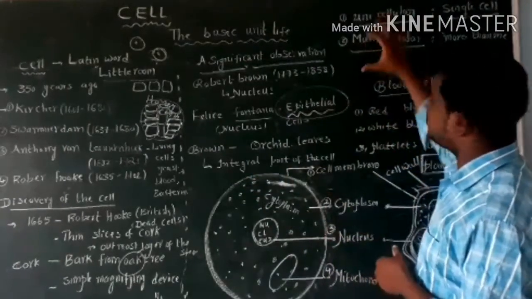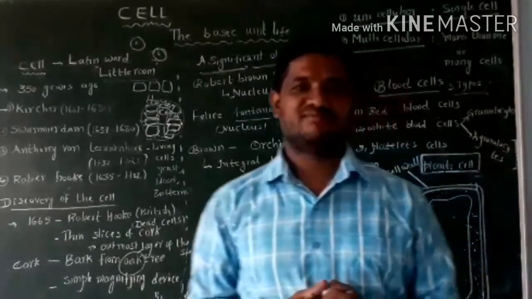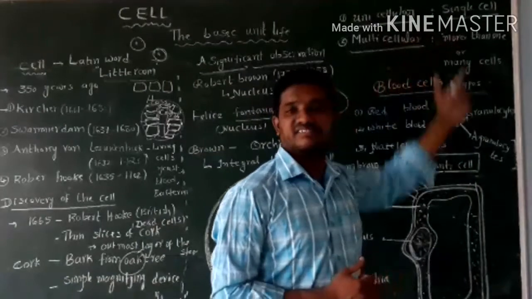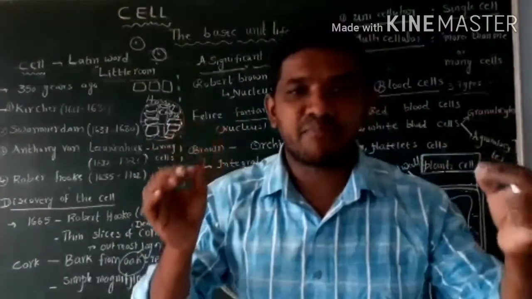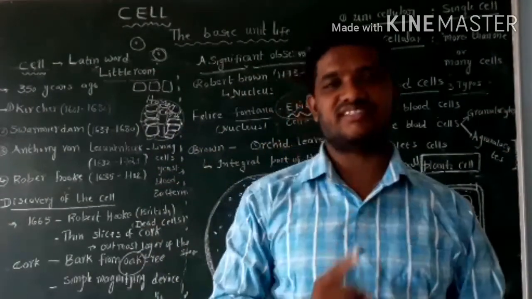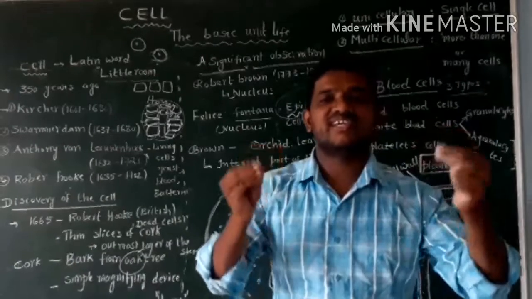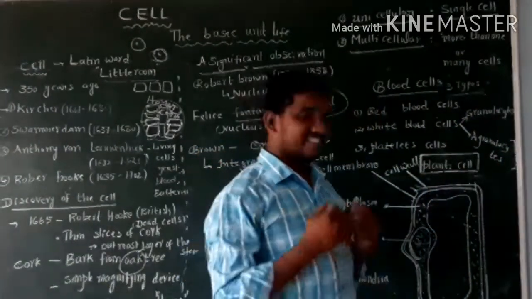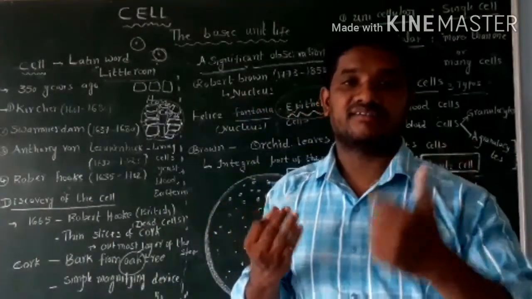The next concept is unicellular organisms, multicellular organisms. Unicellular organisms means the organisms which are made up of a single cell, only one cell. Such type of organisms are called as unicellular organisms. Example: amoeba, paramecium, euglena.